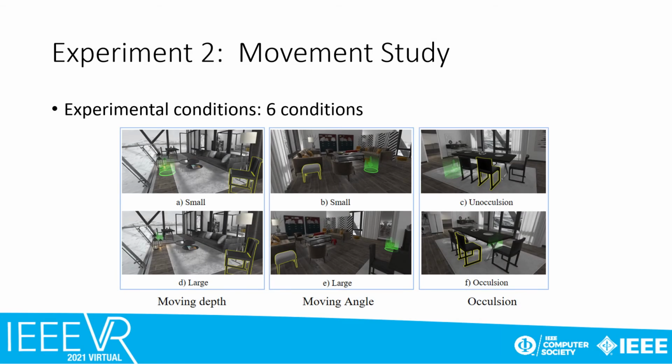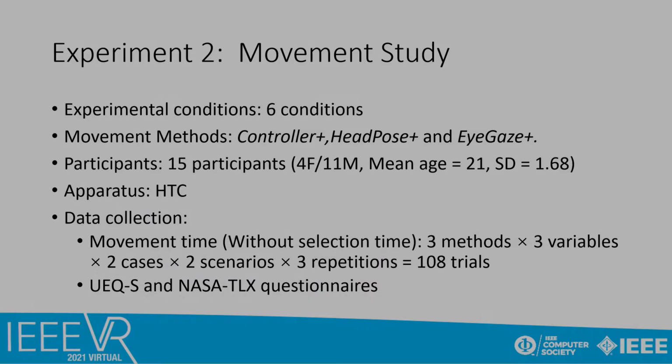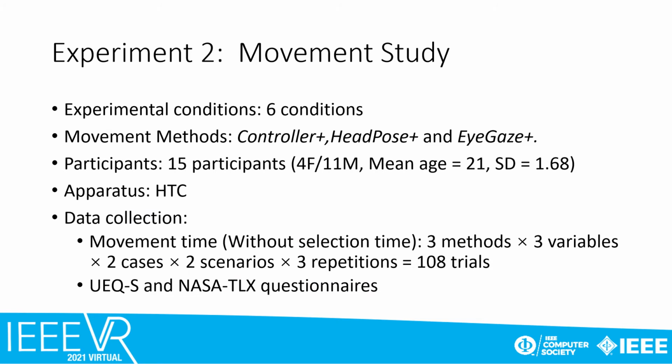We chose 3 experimental variables to evaluate indoor object movement, and we prepared 2 scenarios for each condition. Similar to Experiment 1, in the formal tests, the participant practiced each technique with different parameter settings in random order. During the experiment, we recorded the movement time from the participant.